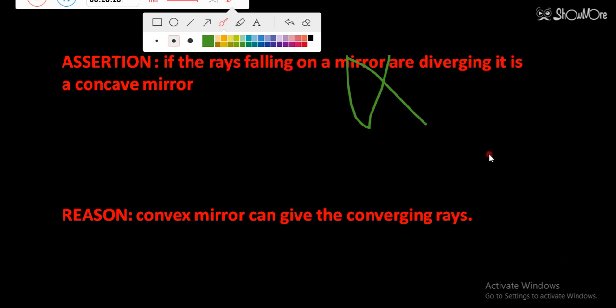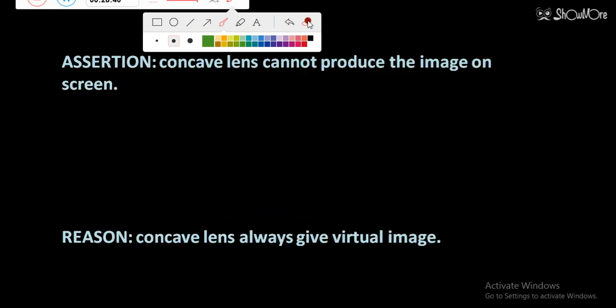Assertion is also wrong and reason is also wrong. So this was question number 12, in which both assertion and reason were false. Let's see the next question.